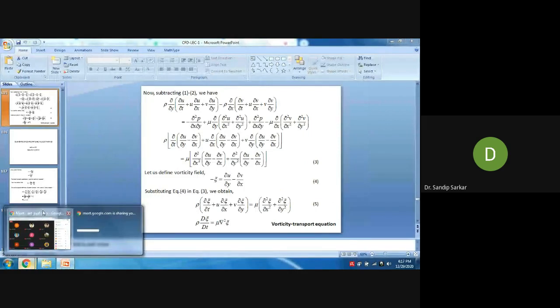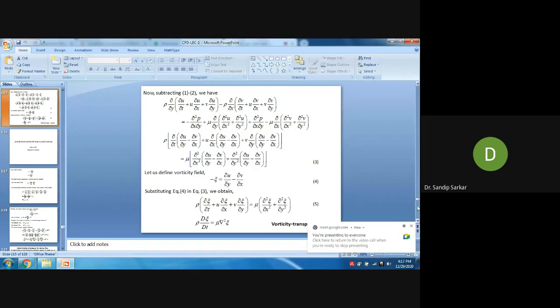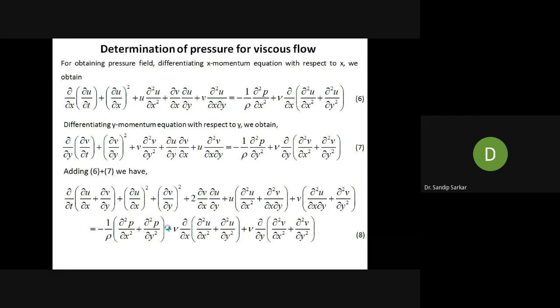So if you want to solve this equation, you should have the initial condition, because this equation is dependent on time, and also the boundary conditions, which are boundary conditions at x and at y. Since this is a second order equation, we should have two boundary conditions in x and in y, and also one initial condition. So this is a transient equation.